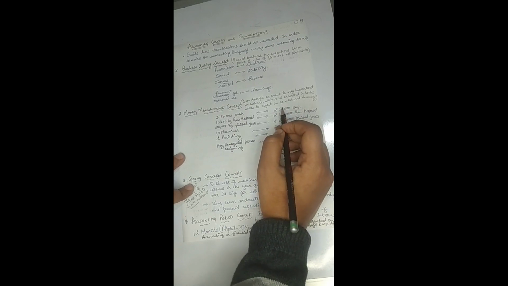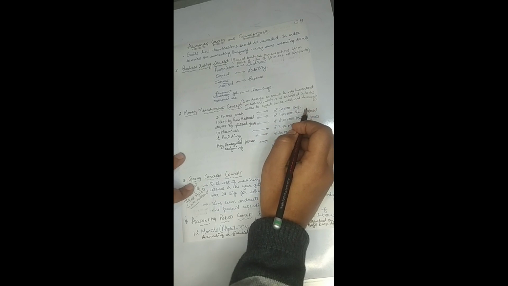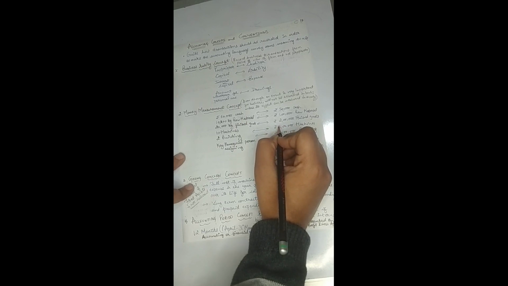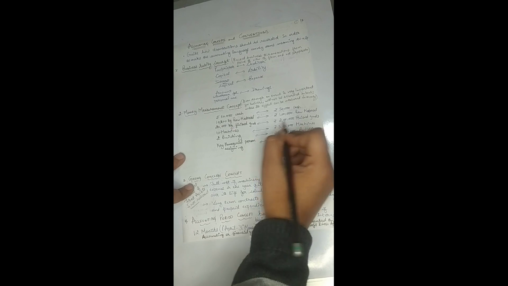There can be any kind of strike going on in the organization, there can be any quarrel between the manager and the employees of the firm. Although these two things are very important for the firm, because the effect of these two things cannot be measured in terms of money, these will not be recorded in the books of the accounts, right? So only those transactions, only those events which can be measured in terms of money will find their place in the books of the accounts, in the financial statements, right?